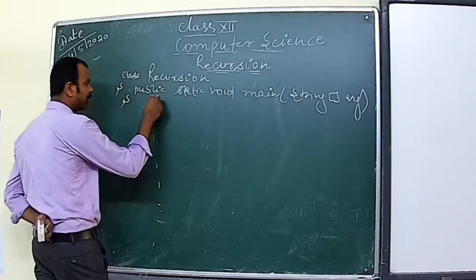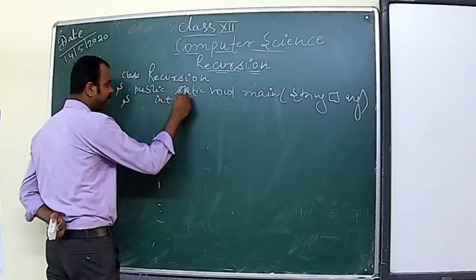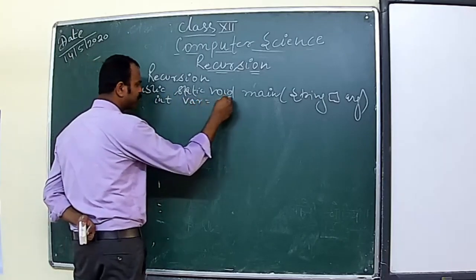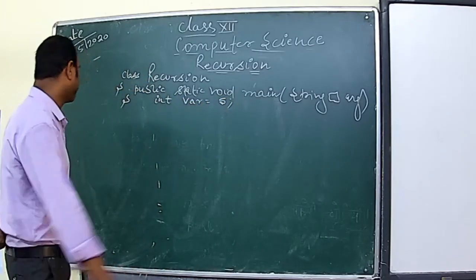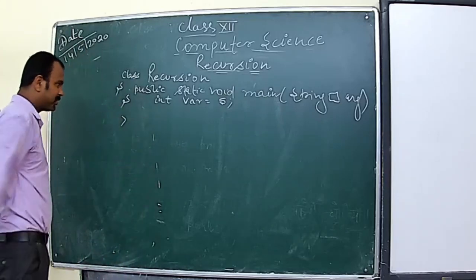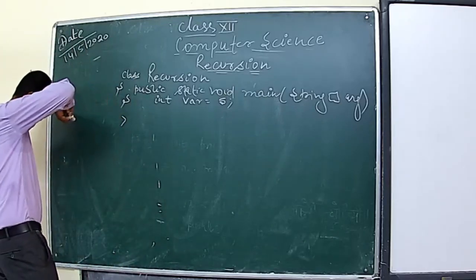You can declare a variable like int n equals to, suppose, 5. So we are trying to find out the factorial of 5. Okay. So later on we'll use this main method to call that function.